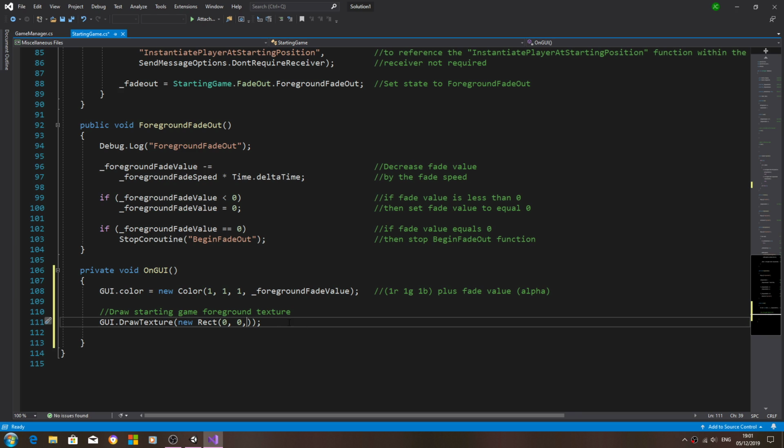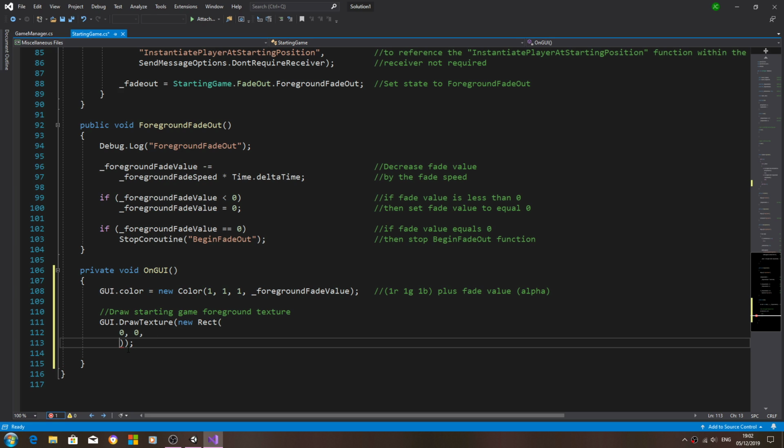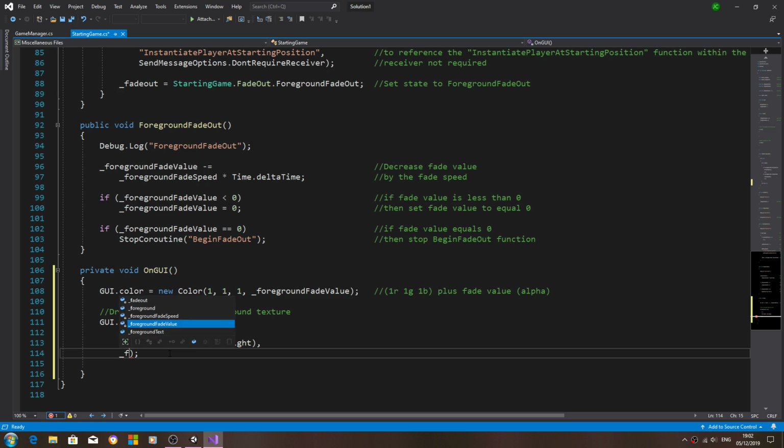0, and in fact I'll start to break this up already, so I'll enter before the first 0 and after the second comma. Then we'll say Screen dot width, Screen dot, and we want the height. We'll come in between the two close brackets, comma, enter, underscore foreground.